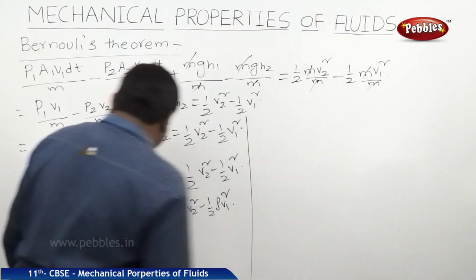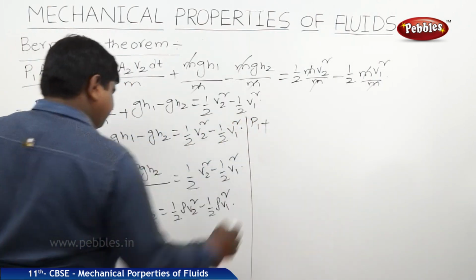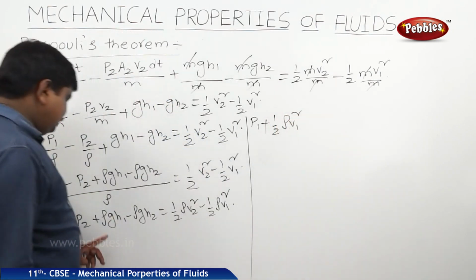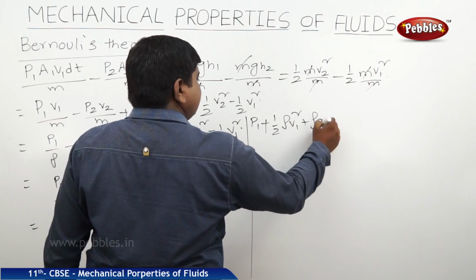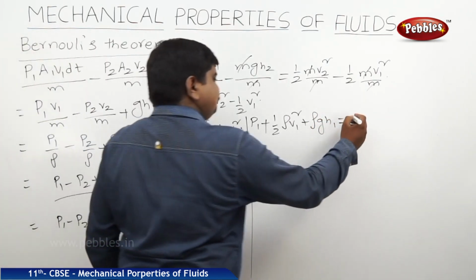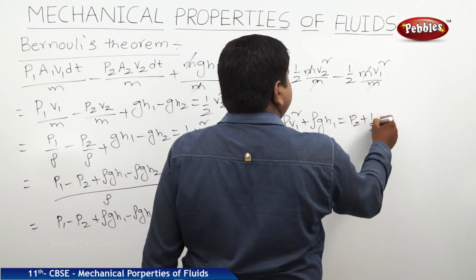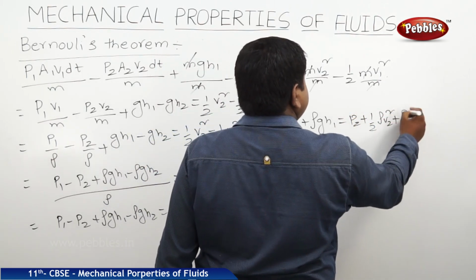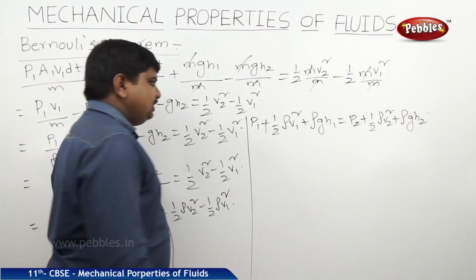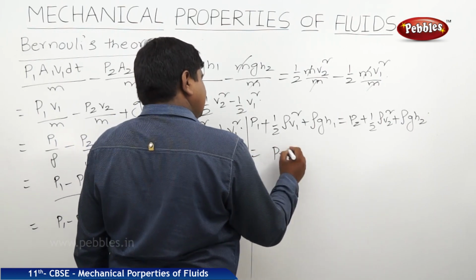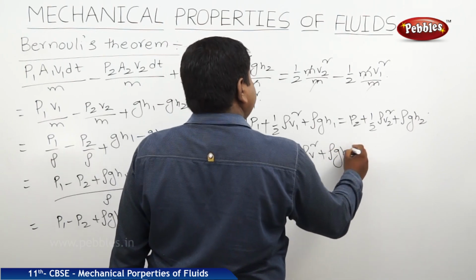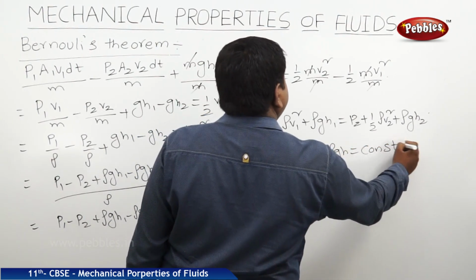Therefore, the equation is P1 plus half rho v1 square plus rho g h1 is equal to P2 plus half rho v2 square plus rho g h2. So according to the equation of continuity, we can write this as P plus half rho v square plus rho g h is equal to constant.